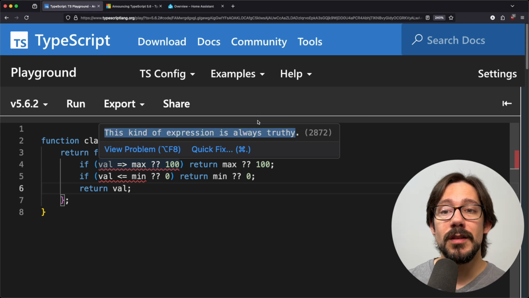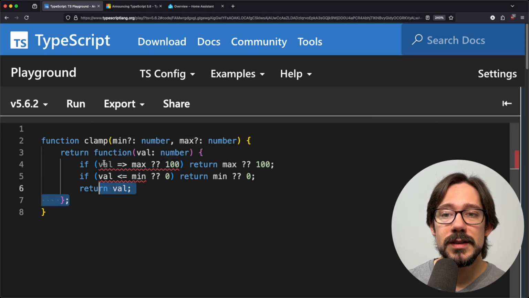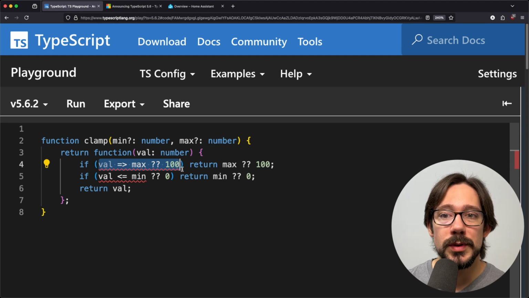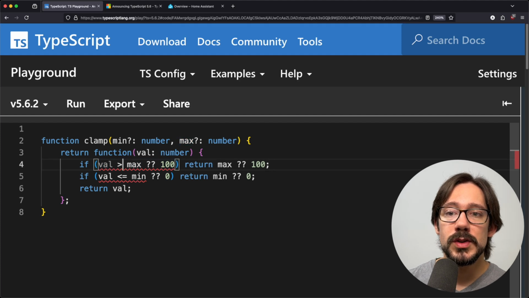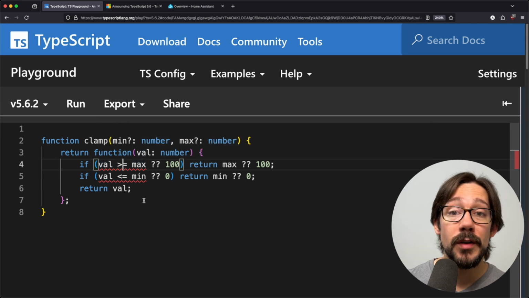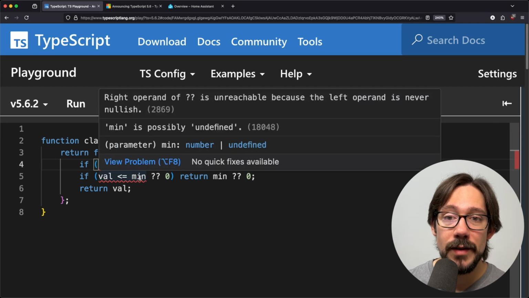The thing that's going on here is that the if statement has a function as its parameter, I guess, and a function is always a truthy value. And so this would always be true. Once we recognize this, we can switch our operator here to correctly do greater than or equal to max. Now, of course, we've uncovered another bug, which is actually the same one that we have on line 5 here.